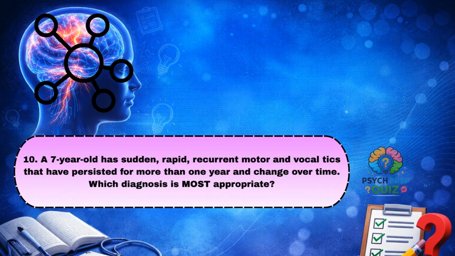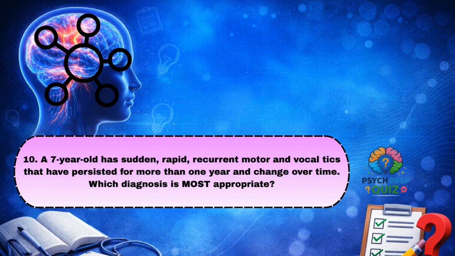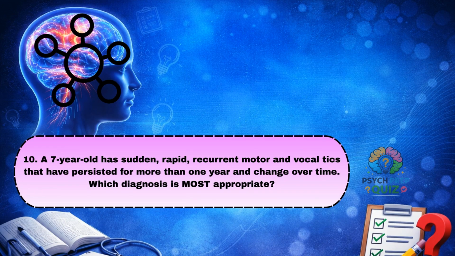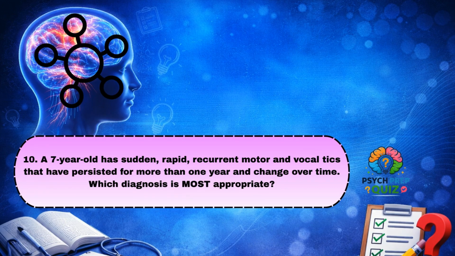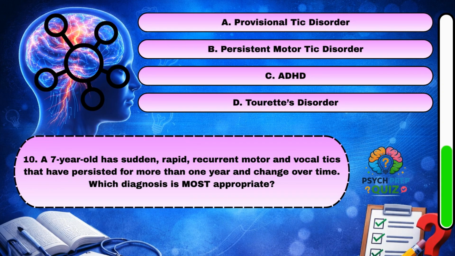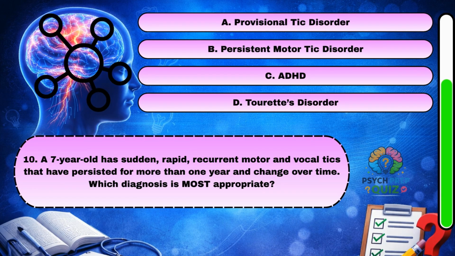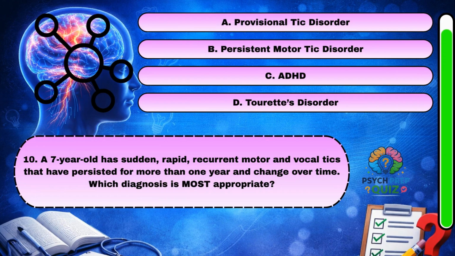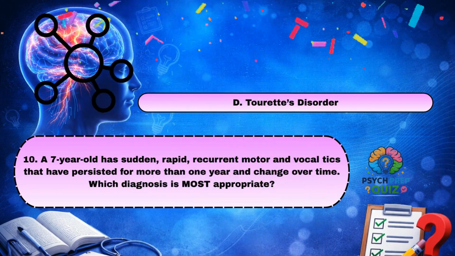A 7-year-old has sudden, rapid, recurrent motor and vocal tics that have persisted for more than 1 year and change over time. Which diagnosis is most appropriate? D. Tourette's disorder.